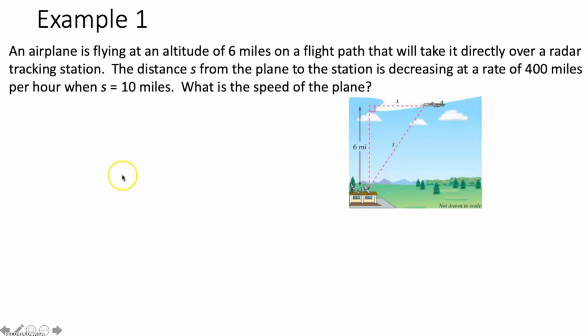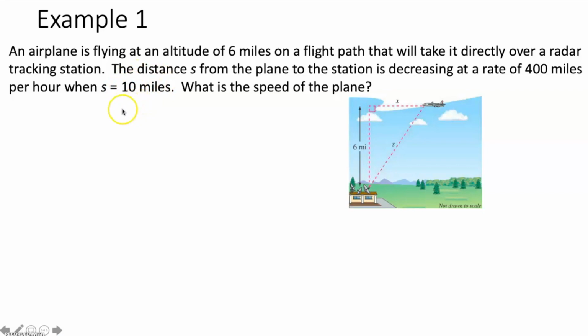Now, one of the biggest mistakes that people make on these problems is that they plug in numbers for measures that are changing too early. So this s is equal to 10 miles. You can't plug this in right away. Otherwise, when you take the derivative, it'll just disappear. So any measures that are changing, we want to leave them as a variable for right now. We will plug this in later on, I promise.